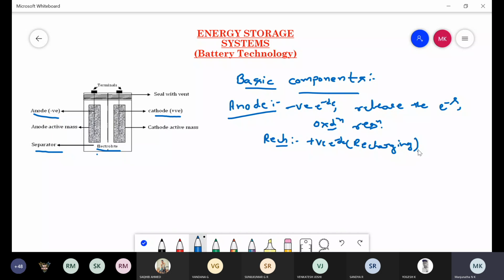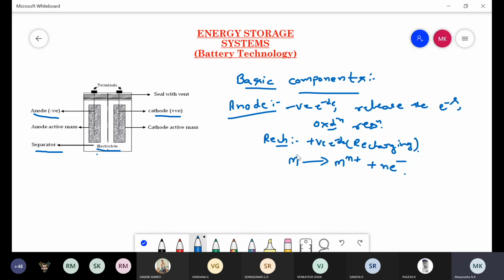Coming to the reaction observed at the anode, an oxidation reaction takes place. Whatever metal we are using as an anode undergoes oxidation and gives a metal ion with the liberation of electrons. This is the first one, the function of the anode. The anode acts as a negative electrode in a battery, and it releases electrons to the external circuit by undergoing an oxidation reaction.